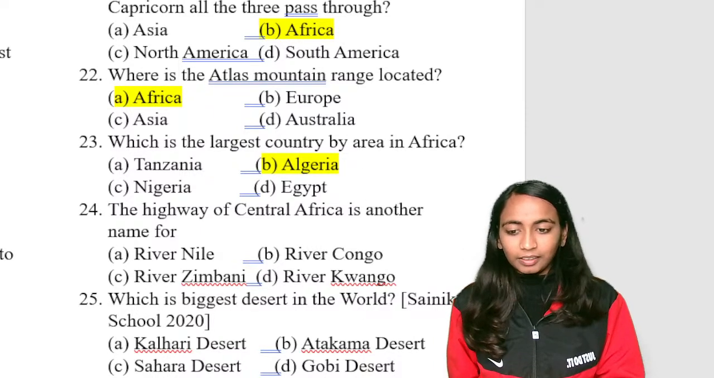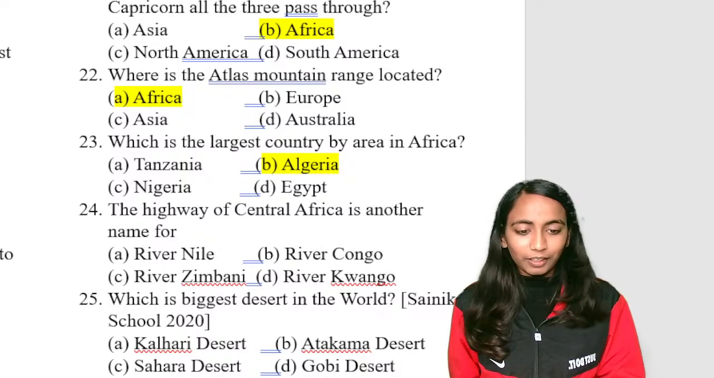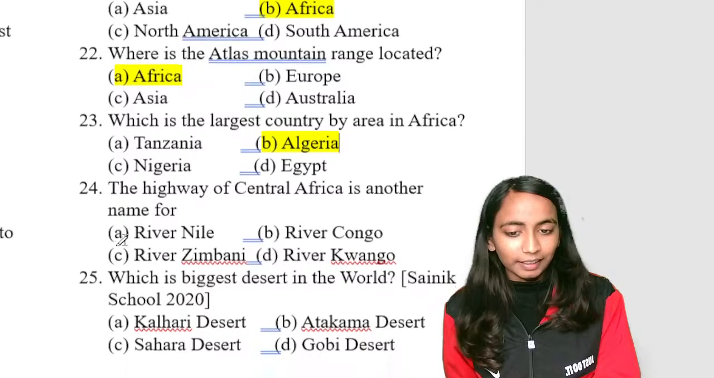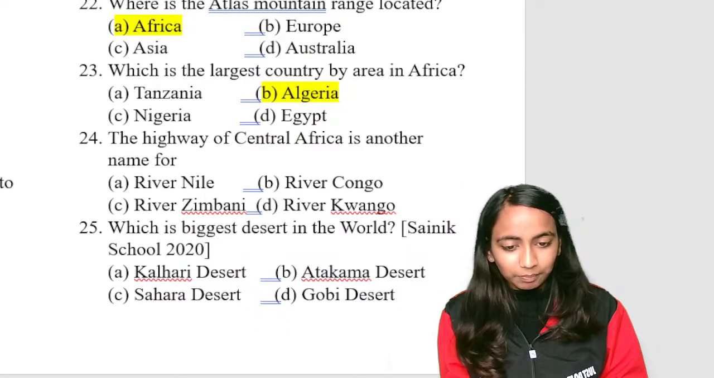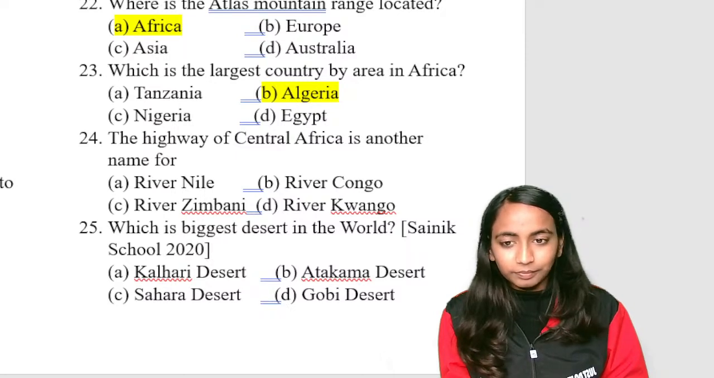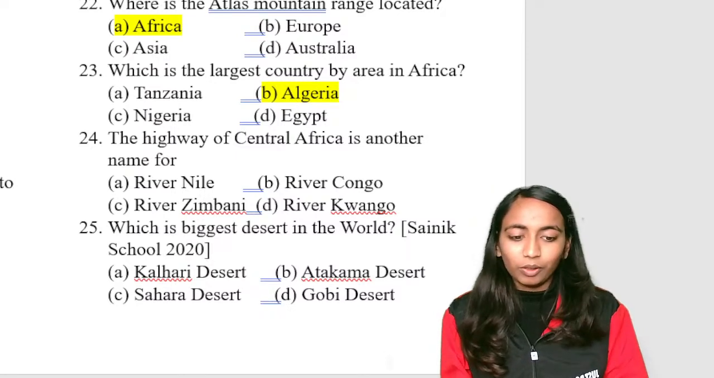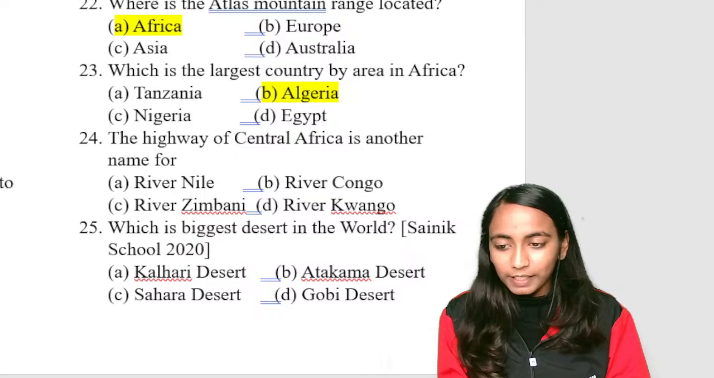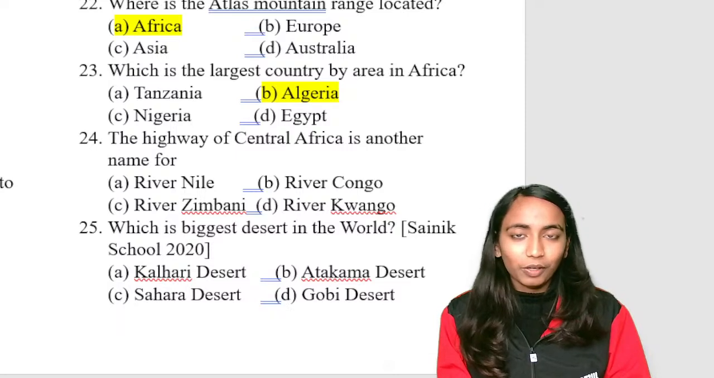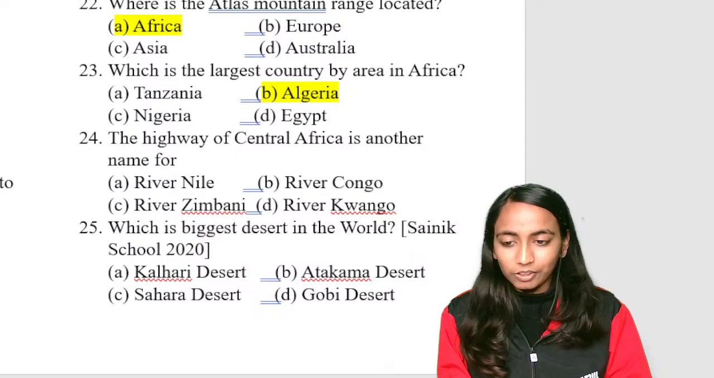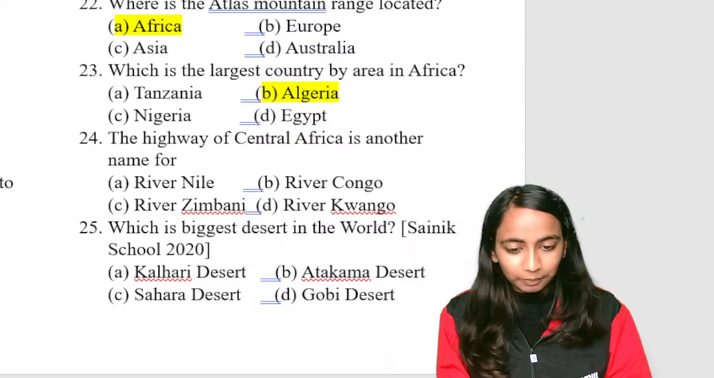Next: Highway of Central Africa is another name for which river? Which river is also called the Highway of Central Africa? River Nile, River Congo, River Zimbabwe or River Kwango? Which river is also called the Highway of Central Africa?